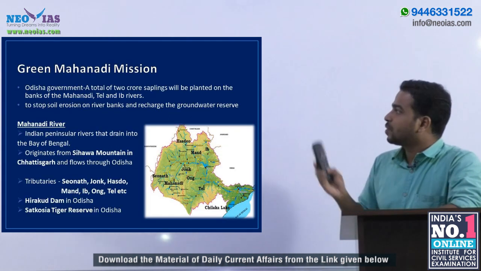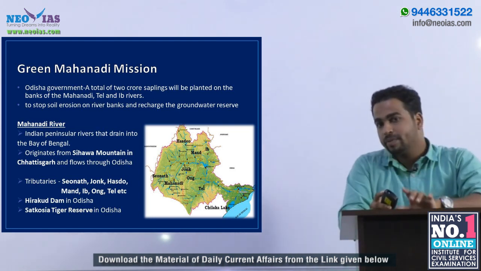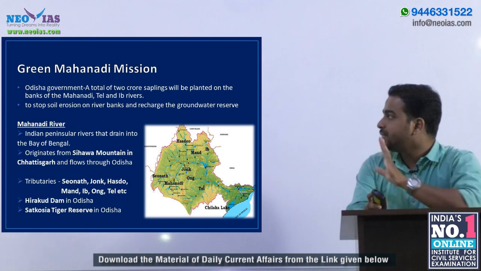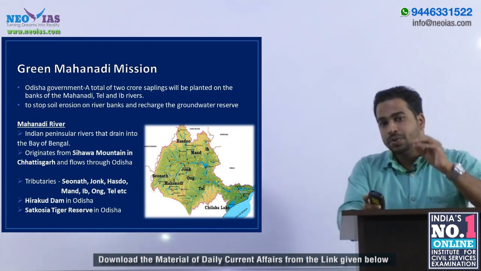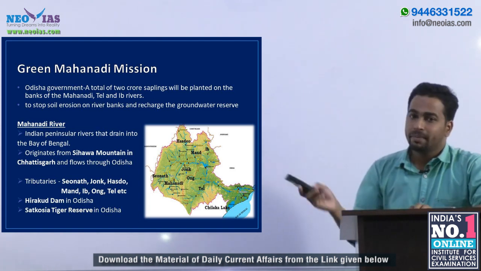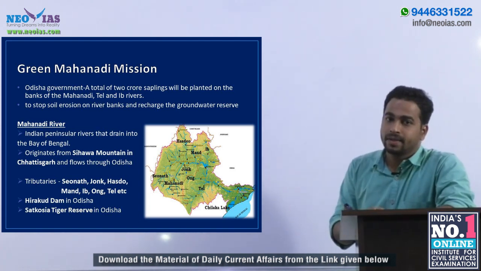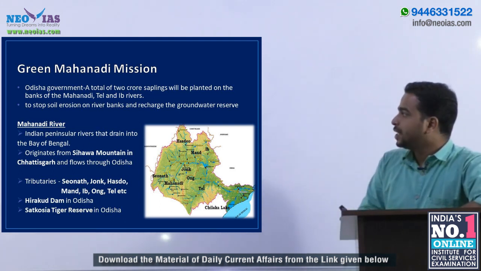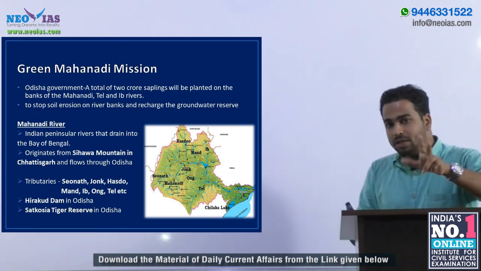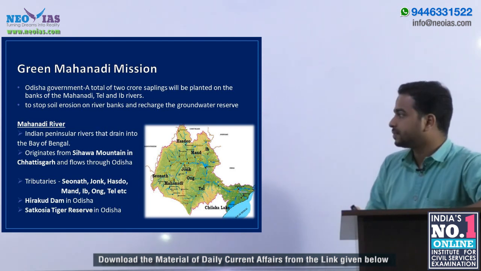Let us move to our next topic. It is Green Mahanadi Mission. Recently, Odisha government has initiated this mission. The intention is to plant a total of 2 crore tree saplings on the banks of Mahanadi River, Tel River and Ib River. The intention of this mission is to stop the soil erosion on the banks of these rivers and to recharge the groundwater reserve.